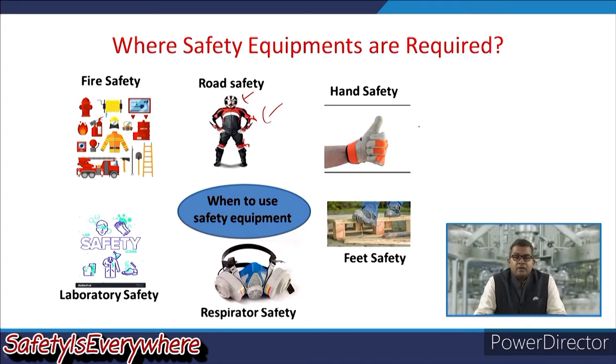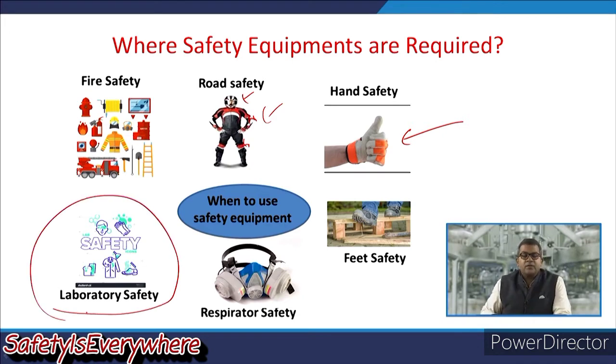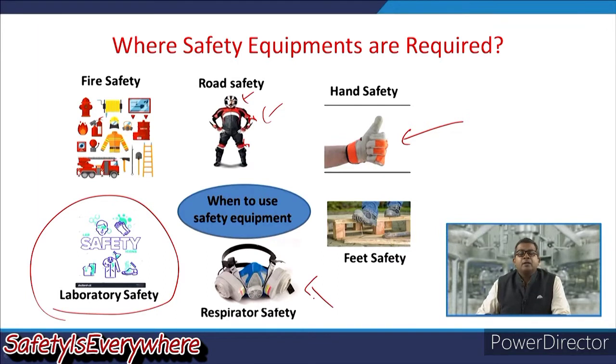When you are involving yourself in an acidic environment, or doing something with toxic substances, you may require hand gloves for hand safety. Similarly, there are so many aspects associated with laboratory safety like fume hoods, safety goggles, hand gloves, etc. Apart from this, when you are involved in a toxic environment, you may require respirator safety. Some of these respirator safety equipment we have already discussed in different modules.